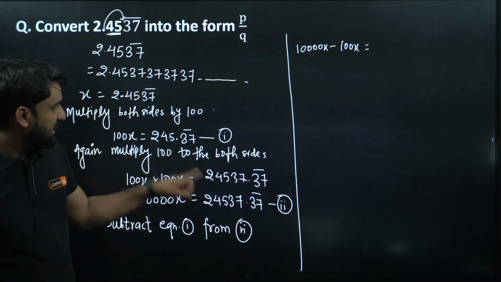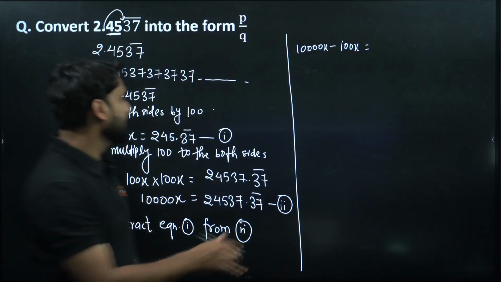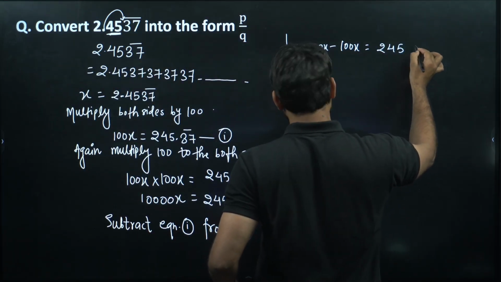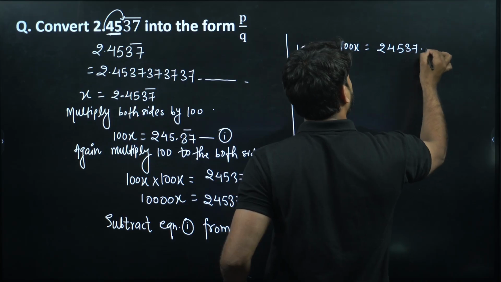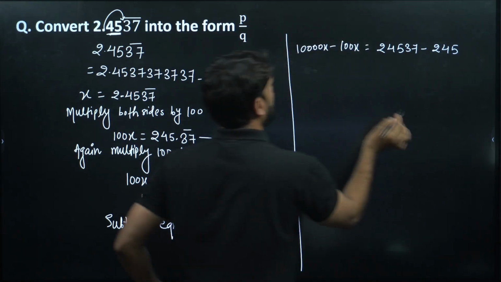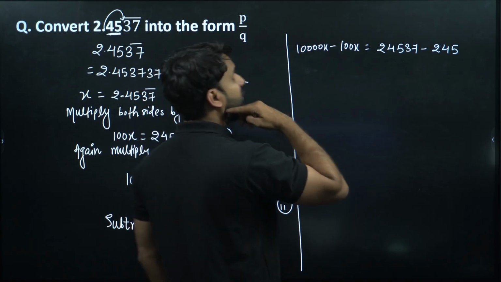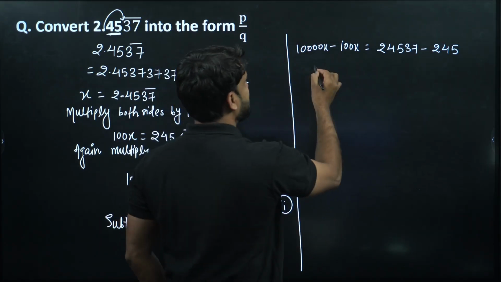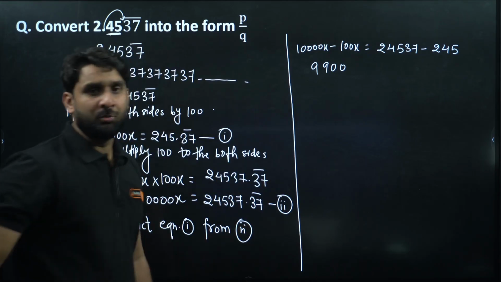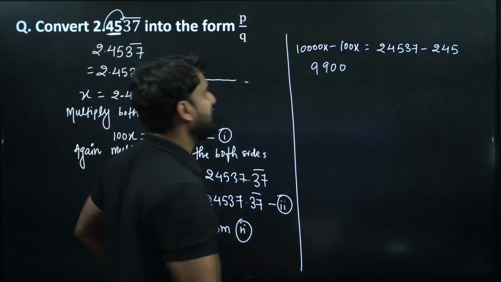So only this number will be subtracted from this: 24537 minus 245. Now solve. 10000 minus 100 will be what? 10000 minus 100 is 9900. I hope you are getting my point. 9900x.